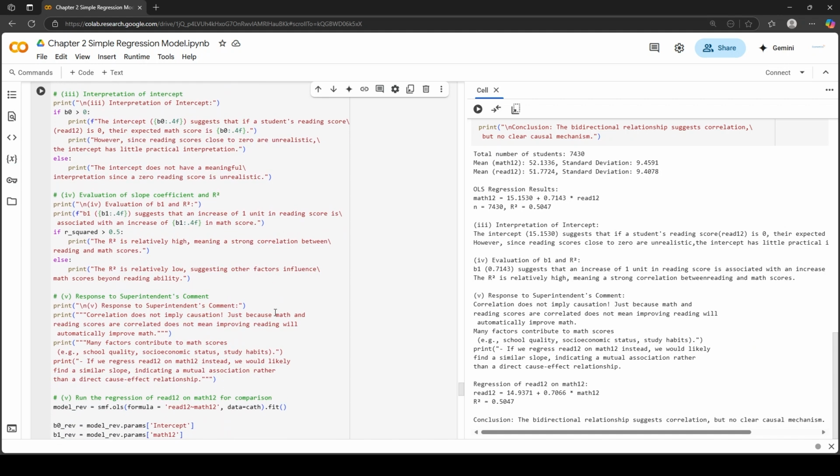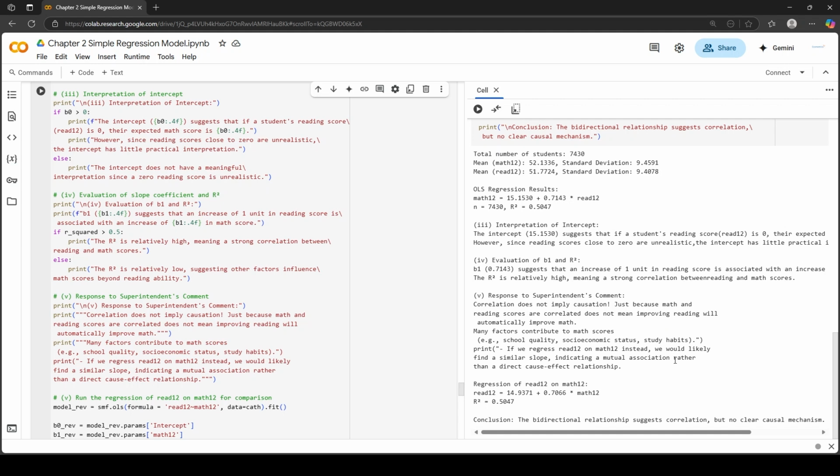Now, response to the superintendent's comment. See, a correlation does not imply causation. Just because math and reading scores are correlated, it does not mean that improving reading will automatically improve math. Many factors contribute to math scores, such as school quality, socioeconomic status, and study habits.